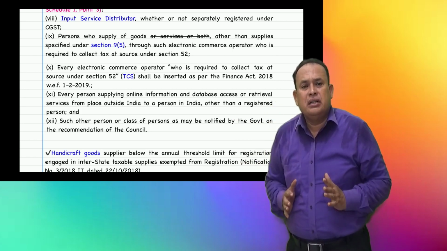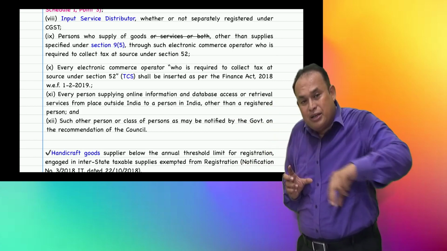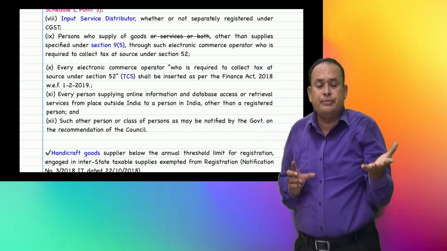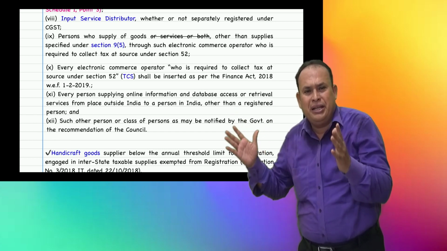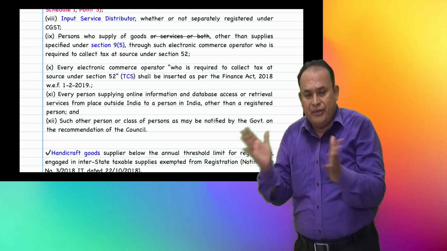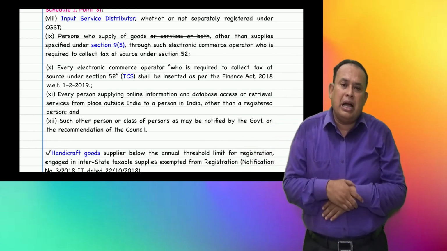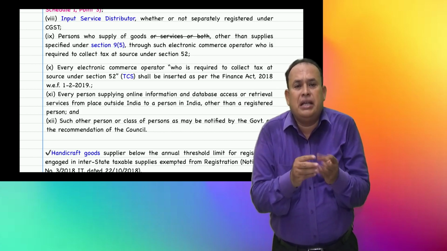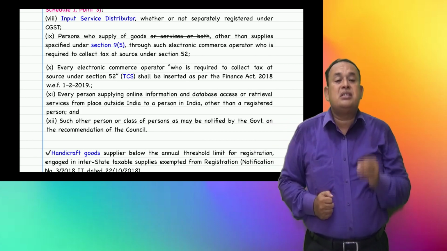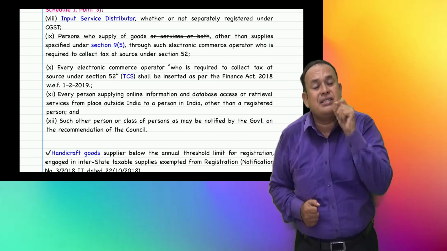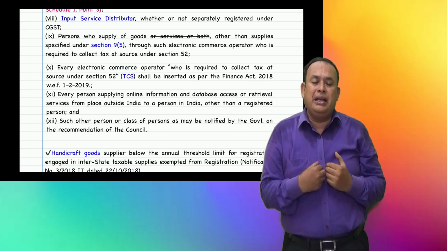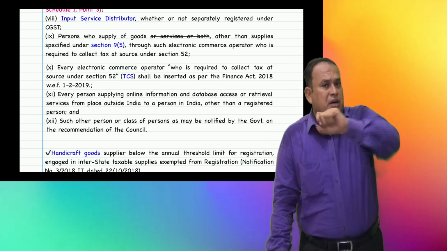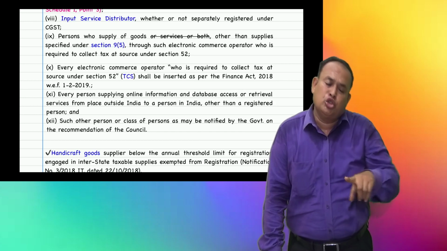It is mandatory to register. I am a supplier of the goods. If I supply the goods through an e-commerce operator, for a supplier of goods it is mandatory to have registration. Sir, Apple Incorporation is a big company. For them, registration is not a matter. Leave it. Look at me. I am XN company. I am selling cell phone covers, not cell phones. Cell phone covers I am selling. These cell phone covers I am selling through an e-commerce operator.